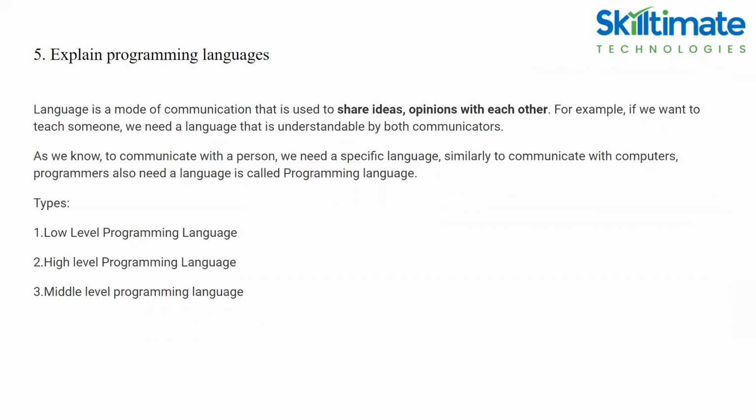Fifth question, explain programming languages. But what is a language? Language is a mode of communication that is used to share ideas and opinions with each other. For example, if you want to teach someone, we need a language that is understandable by both the communicators, right? That is nothing but a language. As we know, to communicate with a person, we need a specific language. Similarly, to communicate with computers, we need programming languages, right? We have different types of programming languages. One is low-level language, second one high-level language, third one middle-level language.